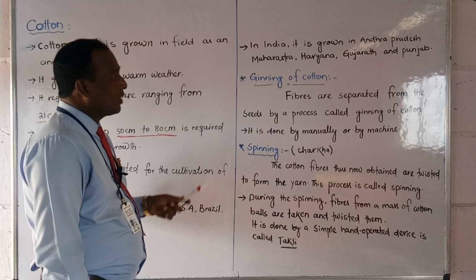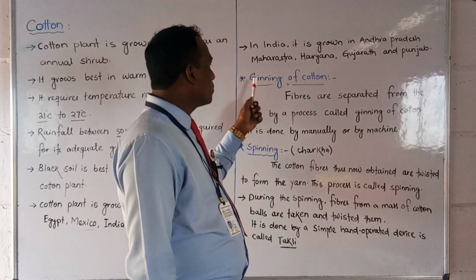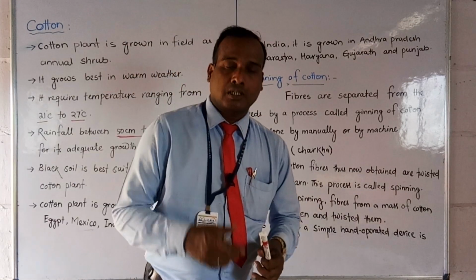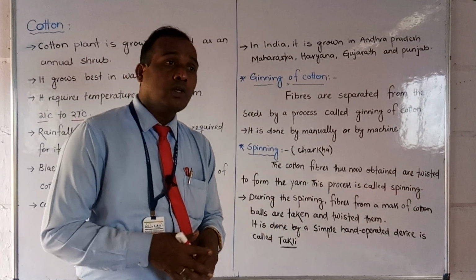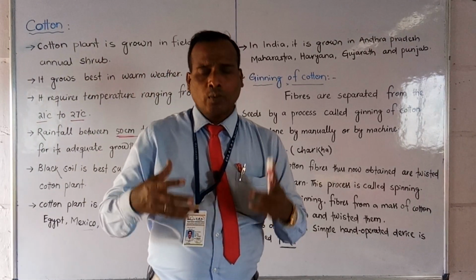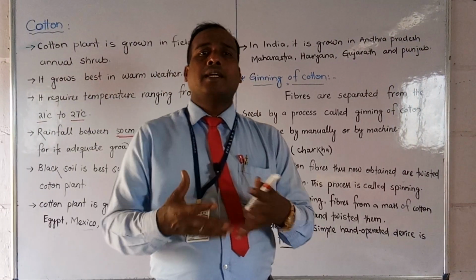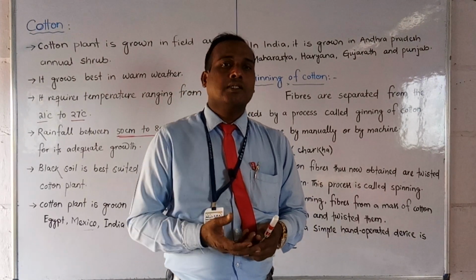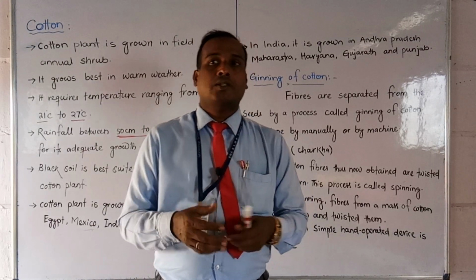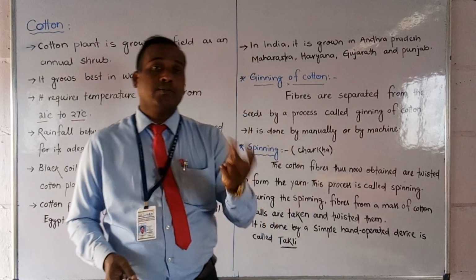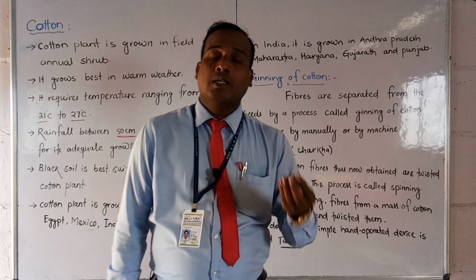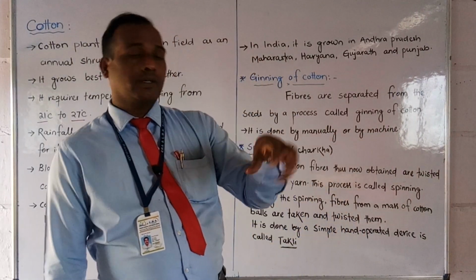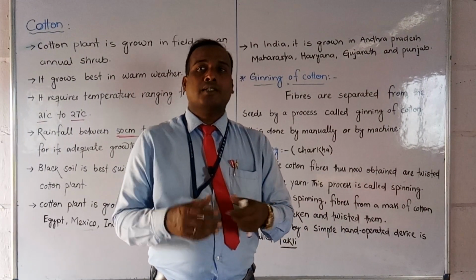But now we will discuss the beginning of cotton, which is one of the processes. Students, you know that when the plant is ready to give cotton balls, and the cotton ball becomes shaped like a lemon, after that it will burst, and the cotton fibers will come out. We will collect those cotton fibers and make them into fibers.